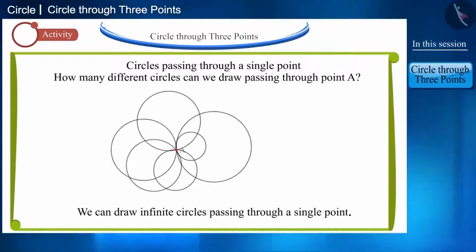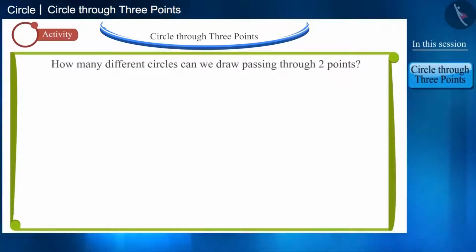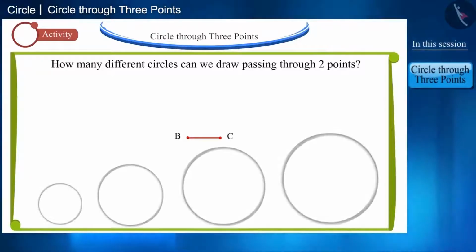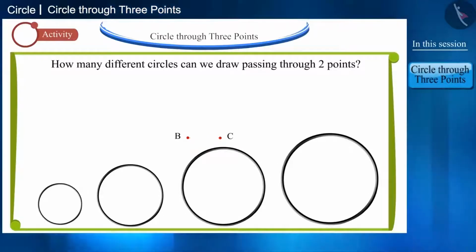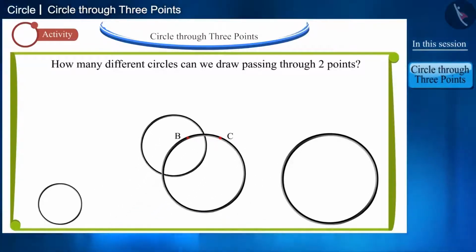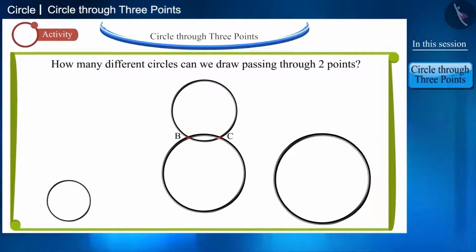Friends, instead of one point, if we take 2 points, point B and point C, then how many circles can you draw passing through them? You can place the rings of different sizes in this manner, keeping in mind the distance between 2 points. You can also place the rings in this way.